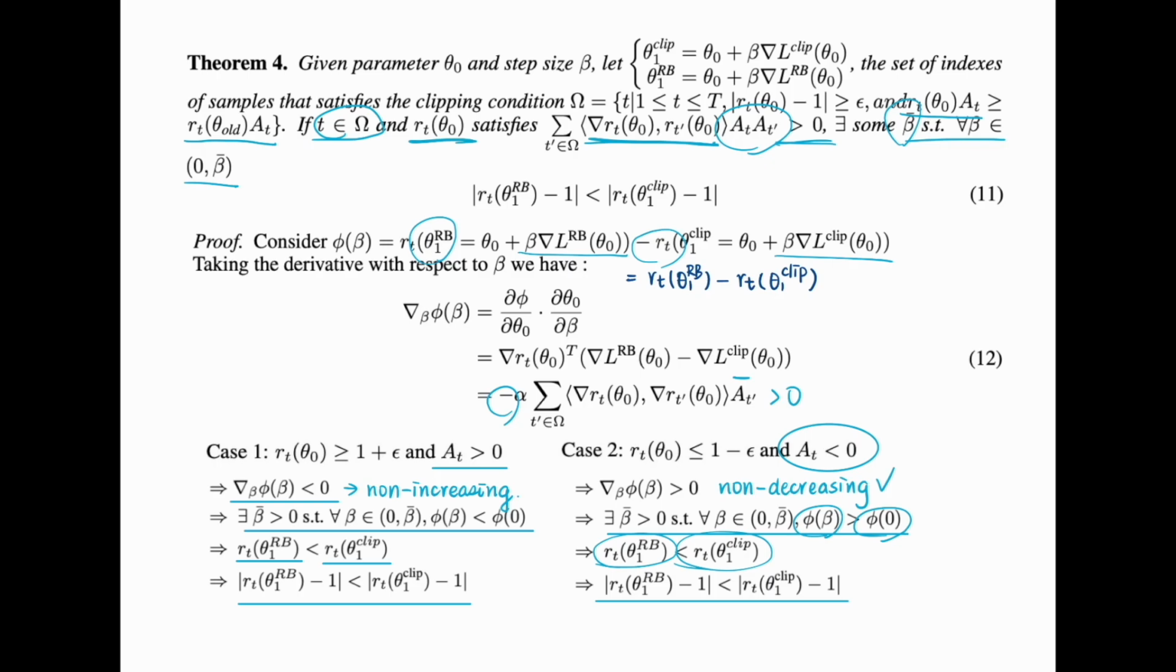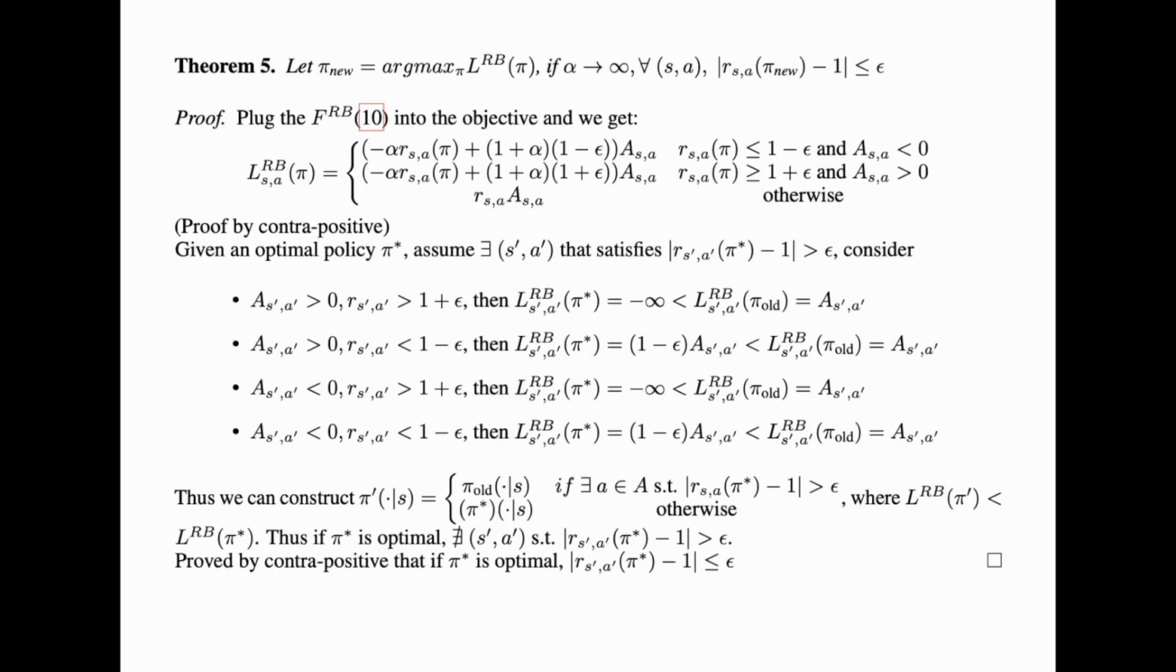Now we have to prove that PPO rollback can actually limit it within the clip range, meaning that the rollback objective will not exceed the clip range as a result. So let pi nu be the pi that could maximize the rollback objective. If alpha goes to infinity for all state action pairs, the likelihood ratio is within the clip range.